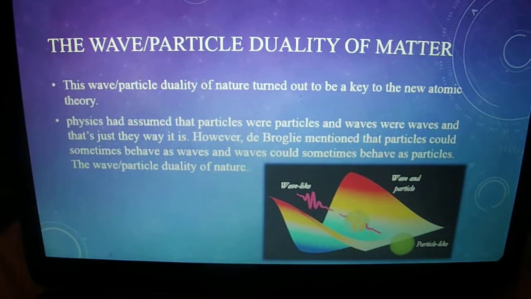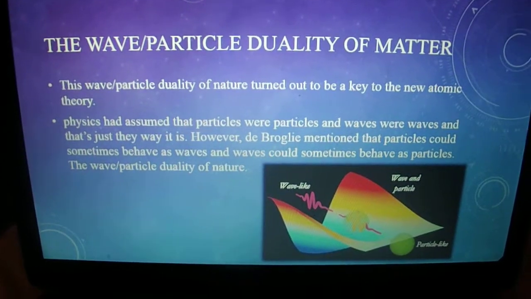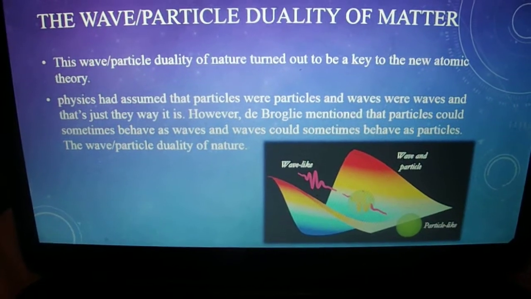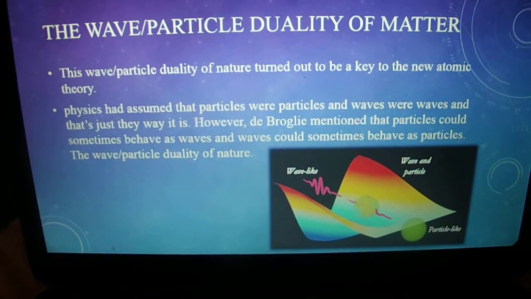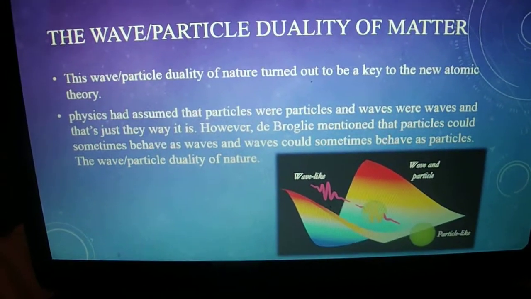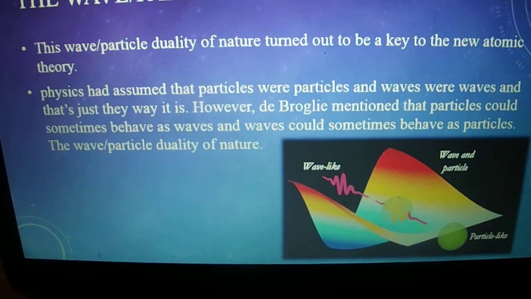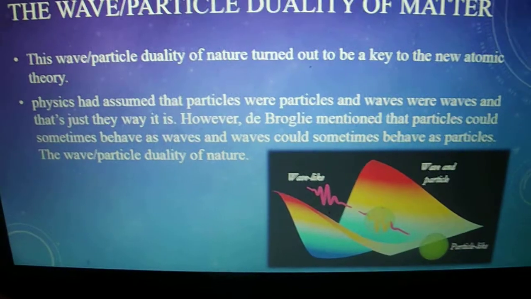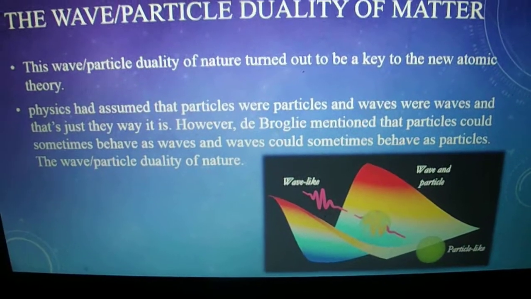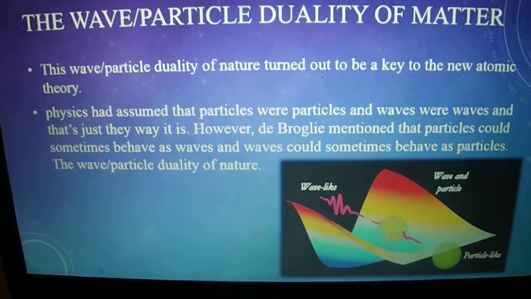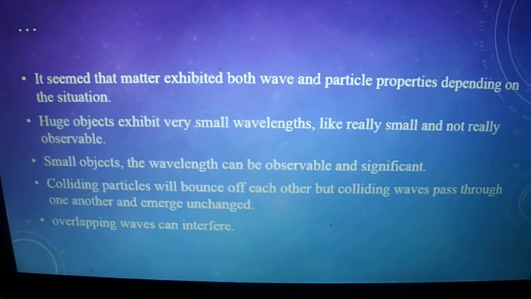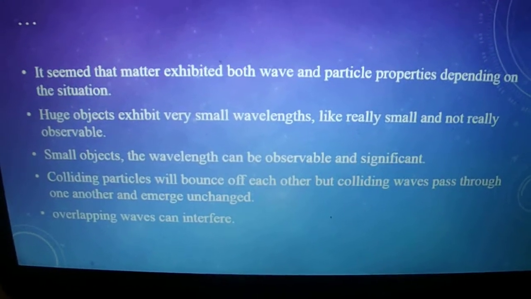The wave-particle duality of matter. The wave-particle duality of matter turned out to be the key to the atomic theory. Physics had assumed that particles are particles and waves are waves, but de Broglie, or I can't pronounce his name, mentioned that particles could sometimes behave as waves, and waves could sometimes behave as particles. This is known as the wave-particle duality of nature. It seemed that matter exhibited both wave and particle properties depending on the situation.